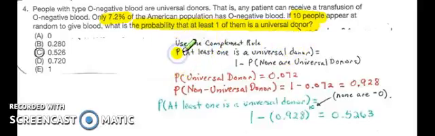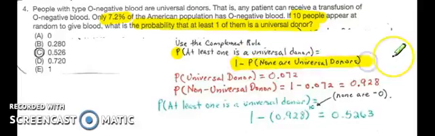So I want to know the probability that at least one is a universal donor. I am going to go 1, because the probability has to add up to 1, minus none of them are universal donors. The probability of one donor, they told me in the problem, was 0.072. So I'm going to go 1 minus that probability.